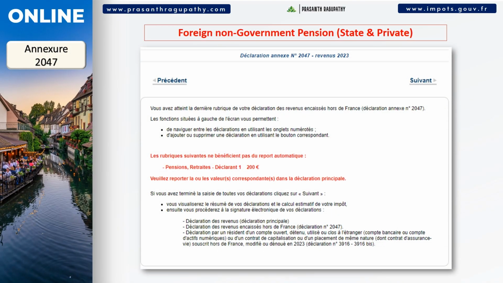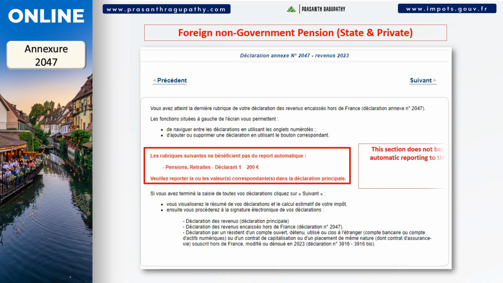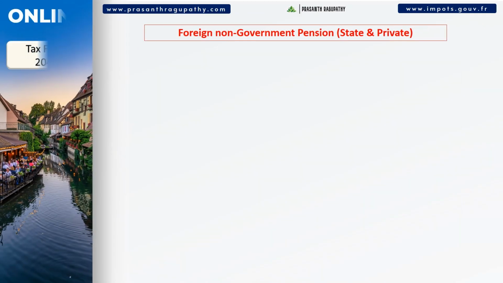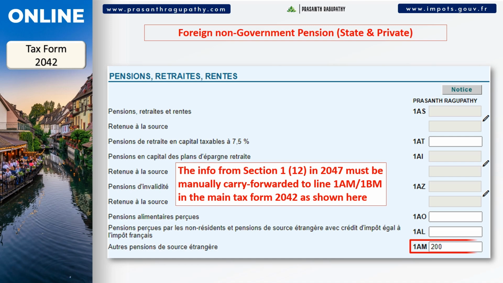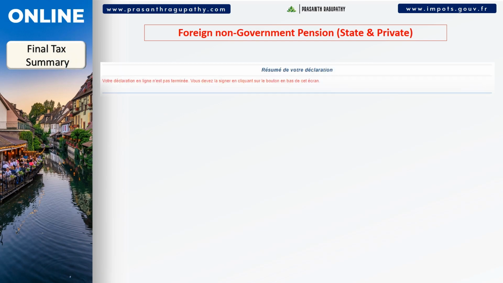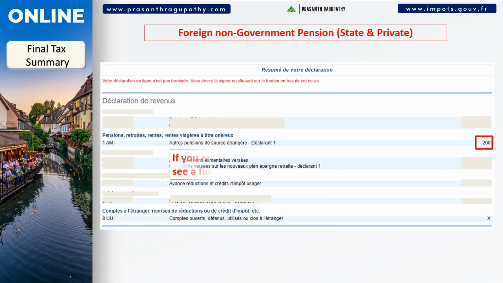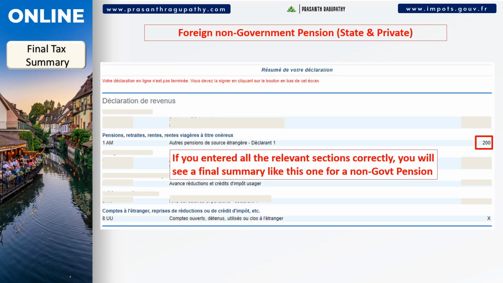Unfortunately, this section does not benefit from an automatic reporting to the 2042 form. So, you must manually carry forward this total to the relevant sections in the main tax form. Finally, enter the info from Section 1 line 12 in the 2047 form to line 1AM or 1BM in the main tax form 2042 as shown here. If you entered all the relevant sections correctly, you will see a final summary without any error messages.